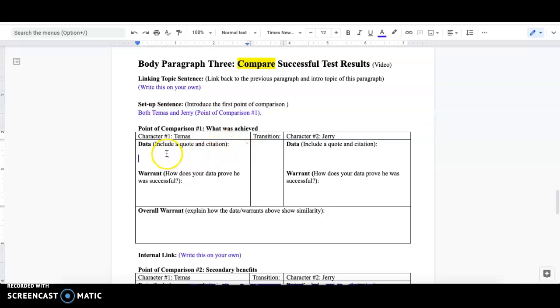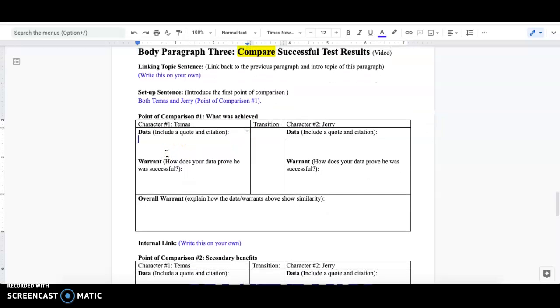And then we go into this chart that we've been doing here for all of these body paragraphs in this essay. But what was achieved, remember that is that row on your chart. But you'll start with Tamos, so find the part where Tamos kills the lion or something that proves what he achieved. Write one of those sentences with a context, quote, and then your citation with your author's last name and page number. And then how does this prove he was successful? Transition: similarly, in addition, also, building from that. Likewise, just something that shows similarity.